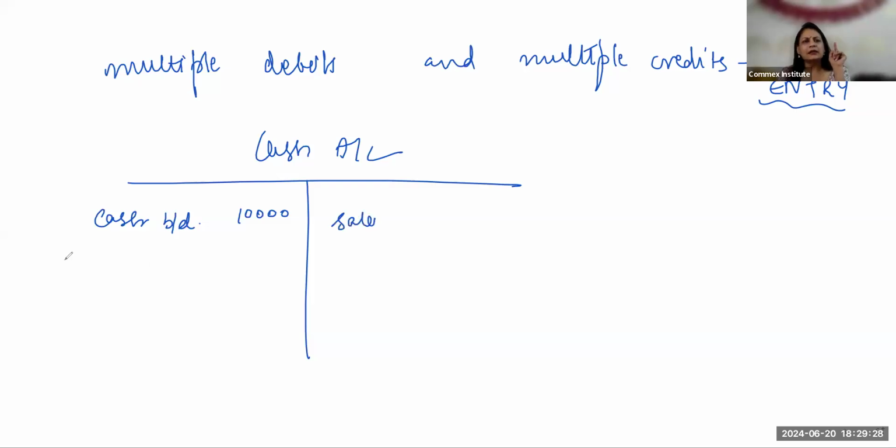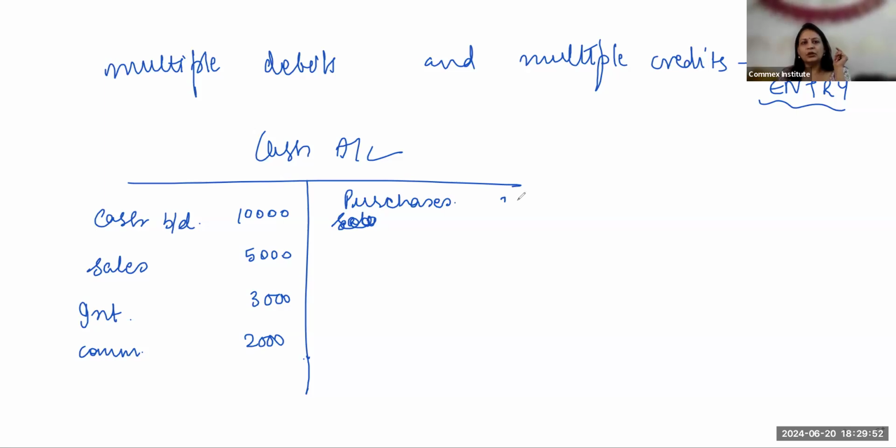Then I made sales. Cash sales 5,000. Then I received interest, say 3,000. Then I received a commission, that was 2,000. And then I made a payment for purchases, suppose 2,000. So what was my closing balance of cash? How will I calculate? My closing balance of cash will be the balance carried down. The total of this side is 20,000 minus 2,000, so 18,000 is my closing balance of cash.